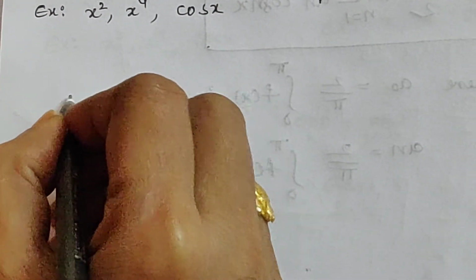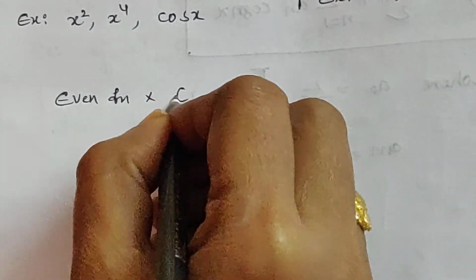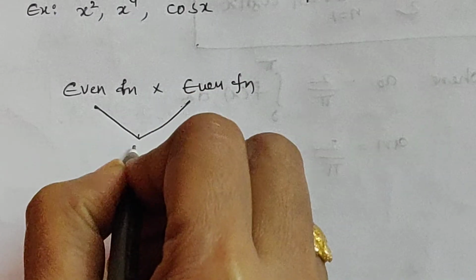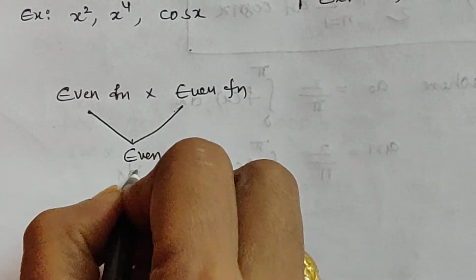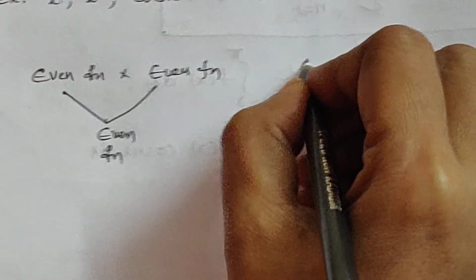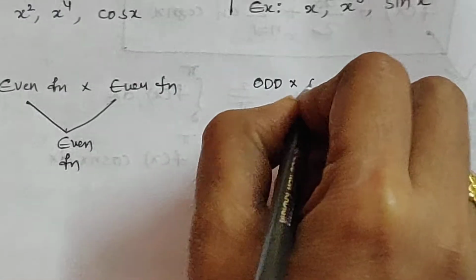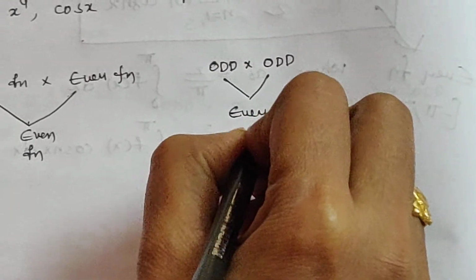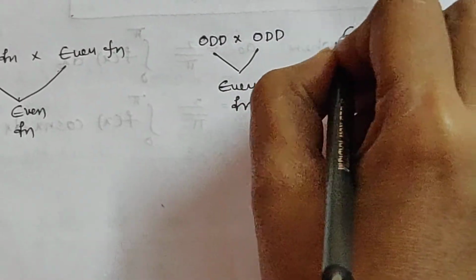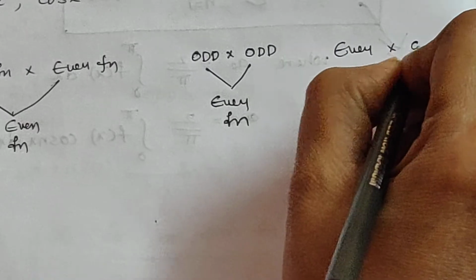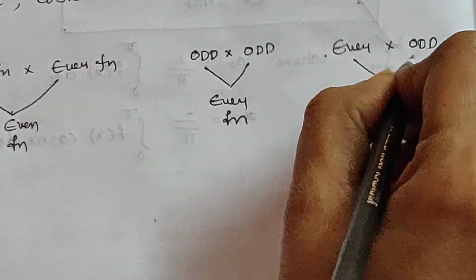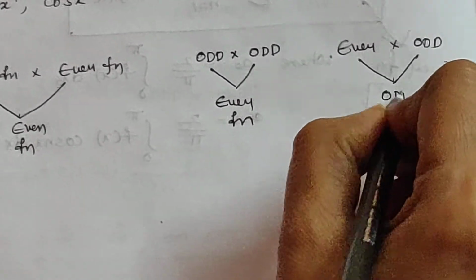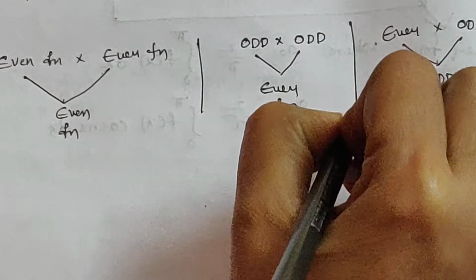Product of two even functions, that is even function into even function, becomes an even function. Product of two odd functions is also an even function. Even function into odd function is an odd function. We should remember these three.